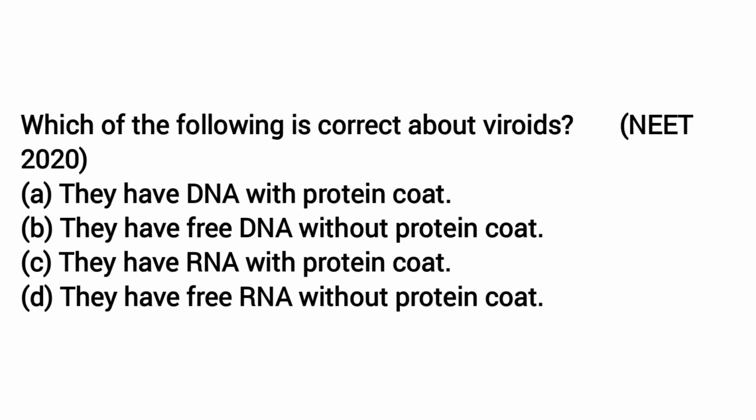Next question, that is from the year 2020. Which of the following is correct about viroids? They have DNA with a protein coat? No, because viroids are made up of RNA. The second option, they have free DNA without protein coat. Again, not DNA, it's RNA. Option C, they have RNA with a protein coat. No, because they are RNA but without a protein coat. So option D, they have free RNA without protein coat, is the correct answer, because viroids have free RNA